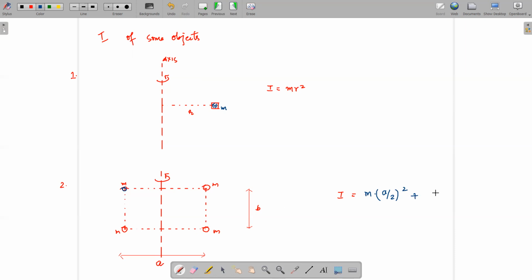Plus the other body, it's also at the same distance. These bodies are also at the same distance, meaning that the same quantity is added, or 4 into m into a/2 the whole square, which is equal to 4 m a square by 4, right? Or it is equal to m a square. So this is the moment of inertia of the system.